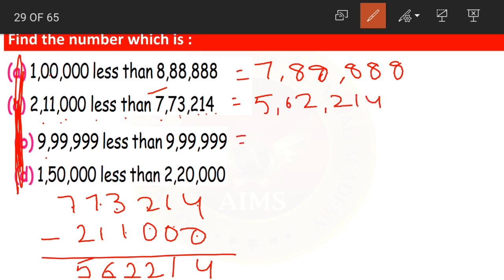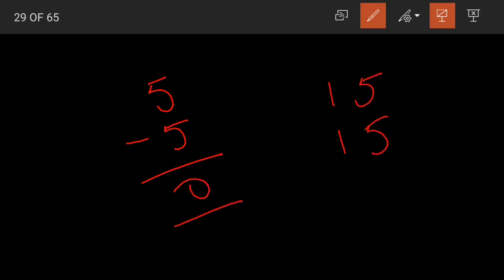Now 9,99,999 less than 9,99,999. See, both the numbers are same. Suppose if you take two numbers, say 5 minus 5, what will the answer be? Come on children, 5 minus 5 becomes what? 0. Yes, in the same way, 15 minus 15 becomes what? Again 5 minus 5 0, 1 minus 1 0.